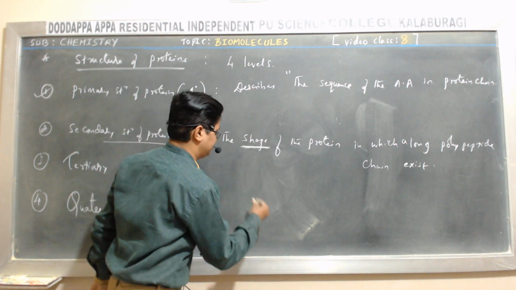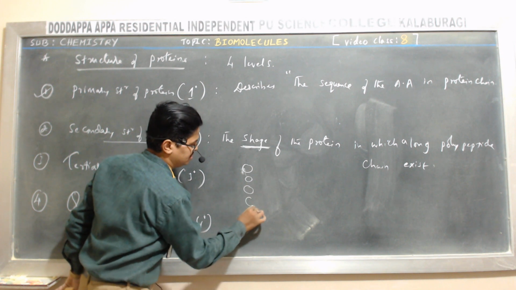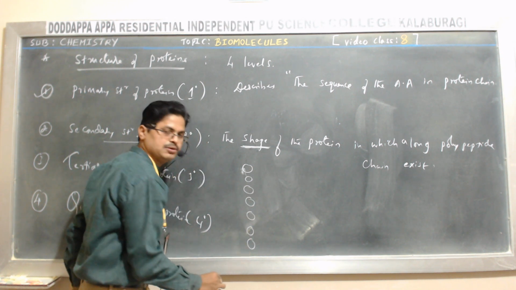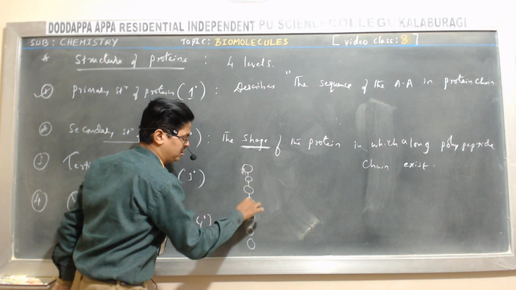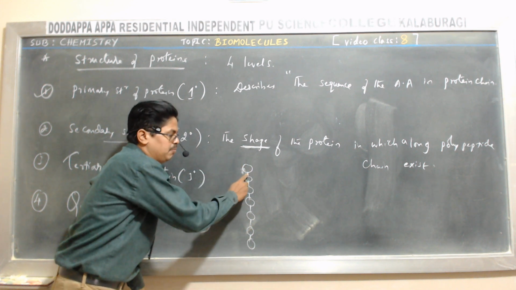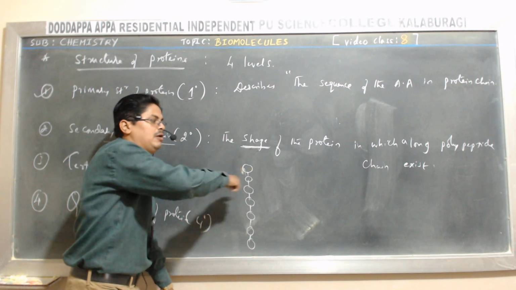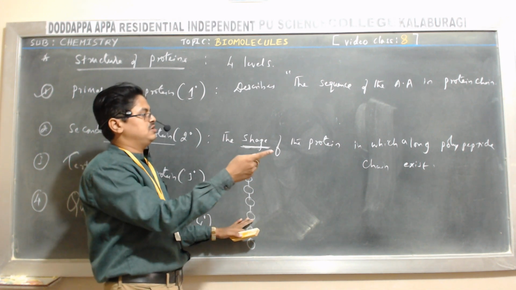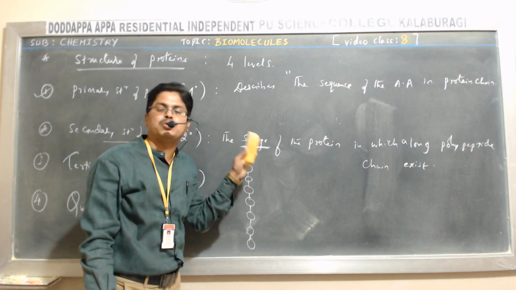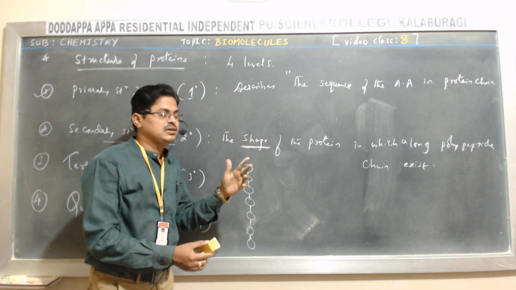See, primary structure, just let me show in the form of spheres. These are what? Amino acids. Okay, they are bonded with what? Peptide bond. Okay, the local folding of this polypeptide backbone gives rise to what? Secondary structure of protein, the secondary shape of the protein.